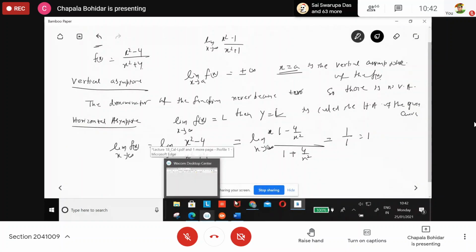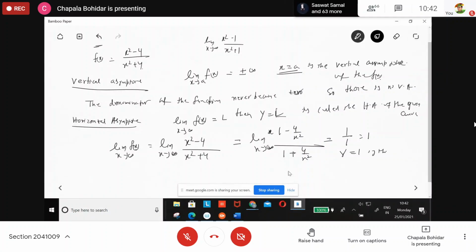Clear to all of you? Clear? Yes, ma'am. So here y is equal to 1 is the horizontal asymptote of the given curve. Clear? This is your asymptote part.